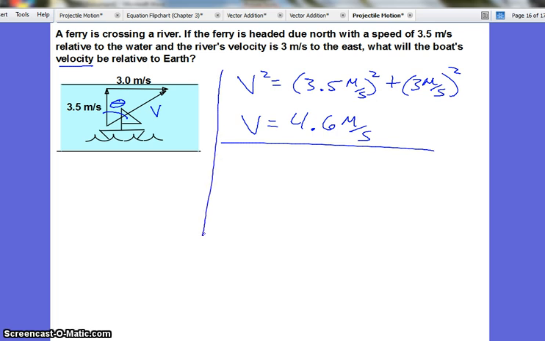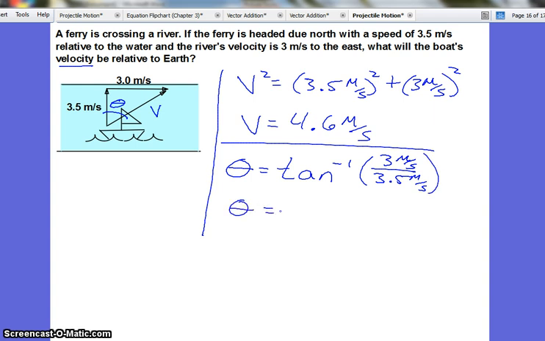So to get the direction, we know the opposite and the adjacent side. So we're going to use our inverse tangent. Again, to get angles, we use the inverse trig function. So the inverse tangent of the opposite, which is 3, divided by the adjacent, which is 3.5. So we solve for that angle, and that angle comes out to be 40.8 degrees.